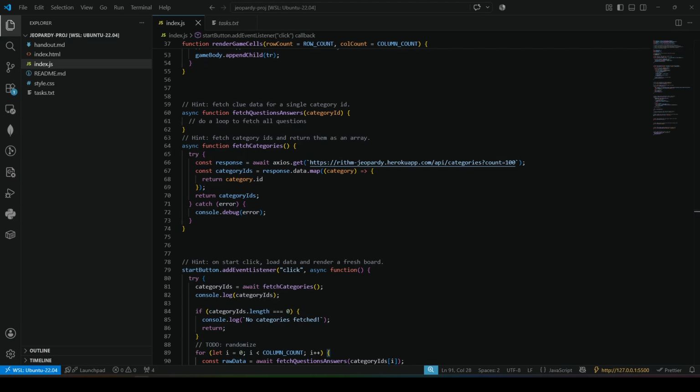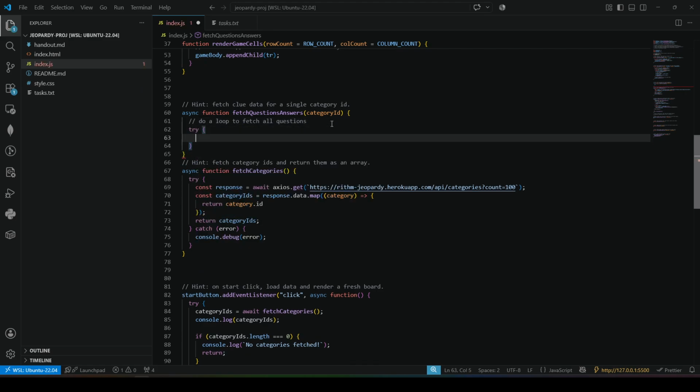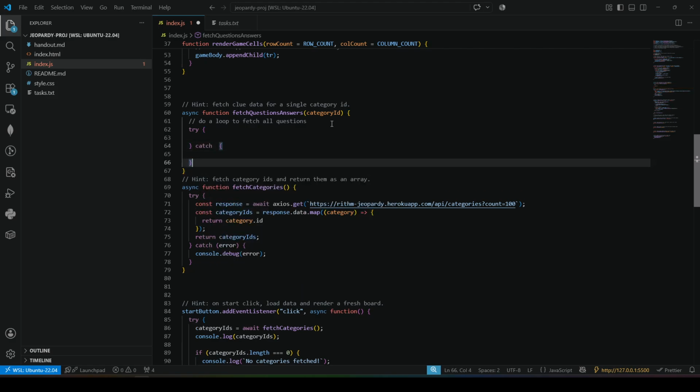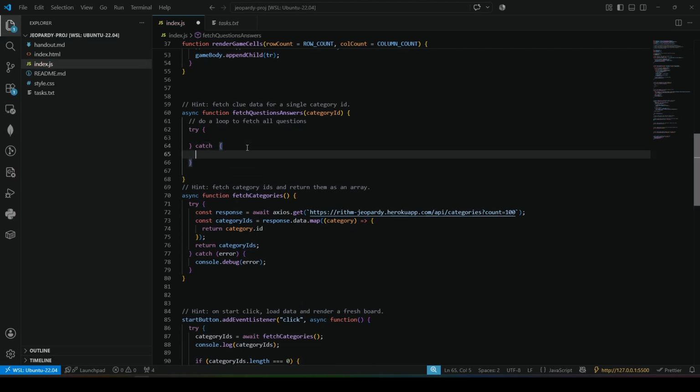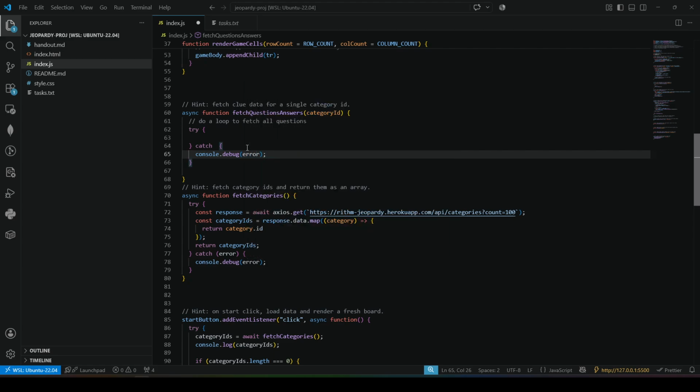So let's do that. Let's do a try and catch. Should I go back to my Copilot because of my constant typos? Console.debug error, if there's an error.